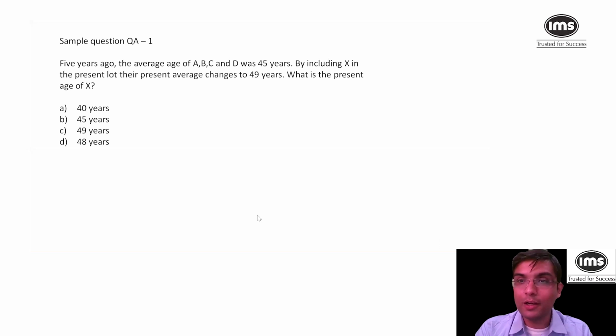Awesome. There are a lot of people who already got the answer, and the correct answer as well. I've already told you that these are questions from the real CMAT only.